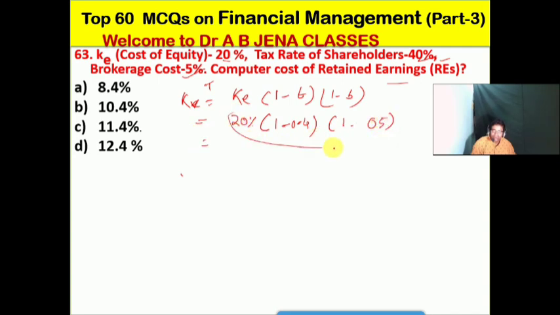After making the calculation, this will be 11.4. So friends, C is the right option for this MCQ.